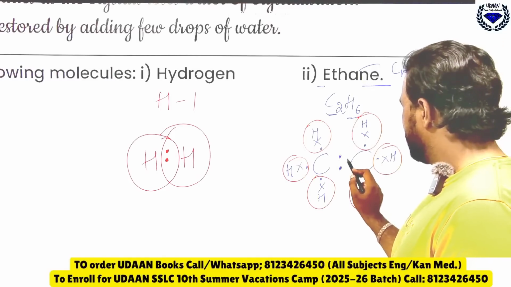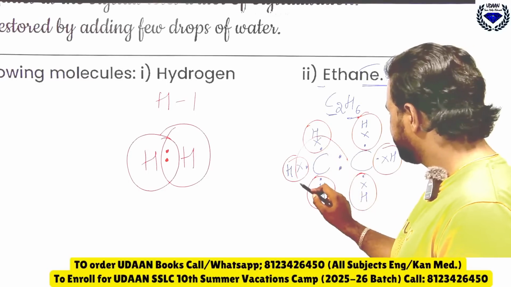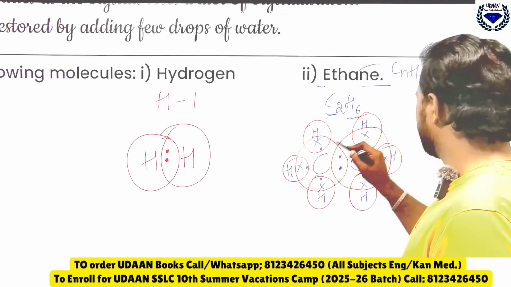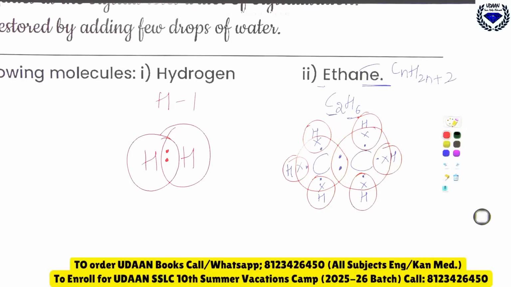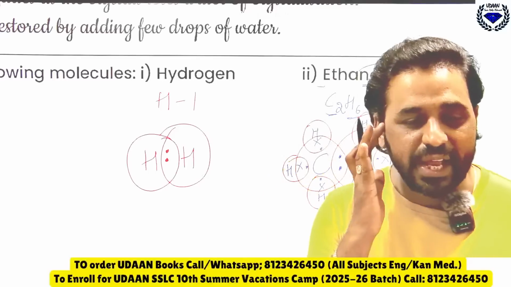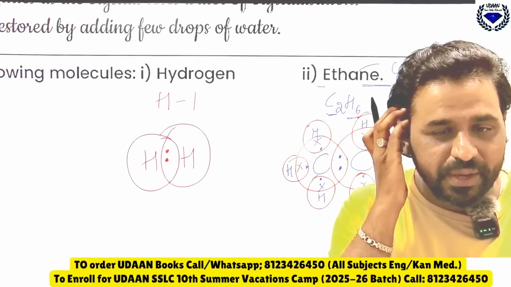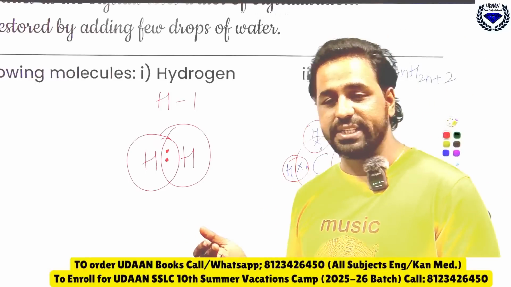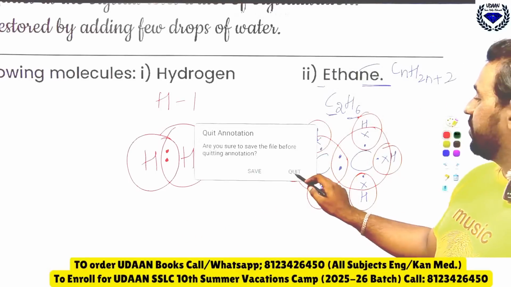Then here it is having what? Like this you should draw, and here also you should draw like this. This is the electron dot structure of what? Ethane. If you do it like this, maximum marks you can score here. I hope you are connecting. Now next question we will move.